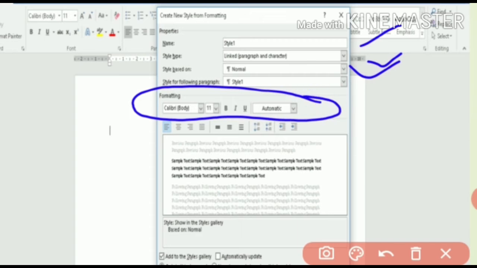If you want to change to any other font face, you can choose it from here, the Calibri body, or you can change it to Times New Roman or Arial Black, Argentina, as per your requirement, and same as for the size. Okay, so this is the formatting style group from where you can easily choose and change your formatting settings. Okay, now